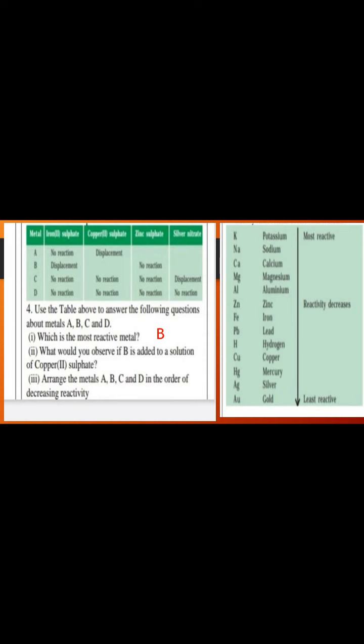What would you observe if B is added to a solution of copper sulfate? If we add B, because it is able to displace iron and it is above iron, and copper is very much below, the displacement reaction will occur. And arrange the metals A, B, C, D in the order of reactivity series. So B is the most reactive, then A, then C, and then D.